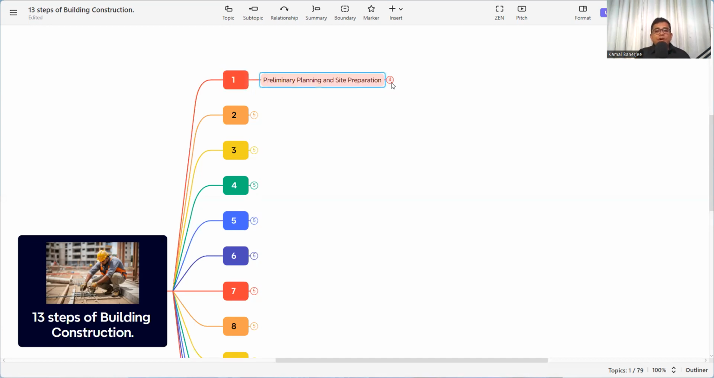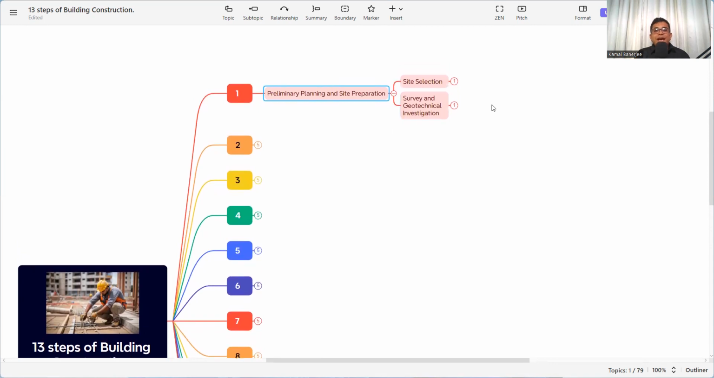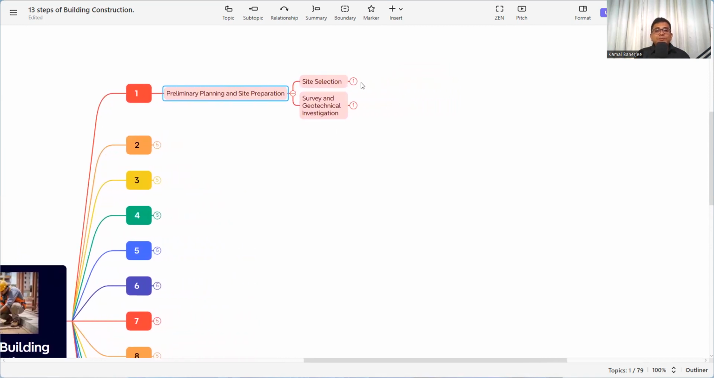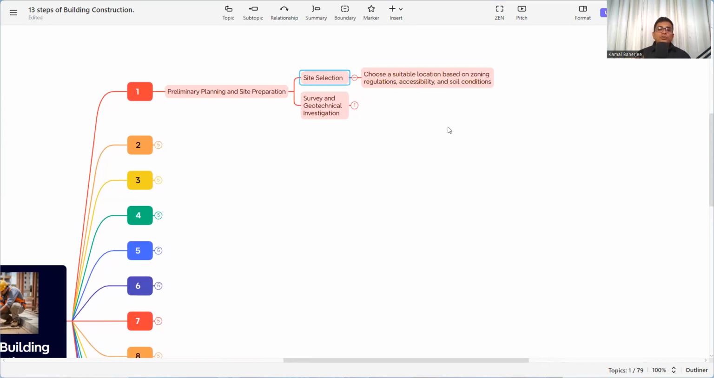There is also an involved process, that is site selection, survey, and geotechnical investigation. Site selection means choosing a suitable location based on zoning regulation, accessibility, and soil condition. Why is site selection very important? Because wherever we want to build, it must be feasible or not. Maybe it is a high earthquake zone, or the soil is very loose, or the area is not developed and there will be no impact on the economy. That area we will not select. So site selection is very important.